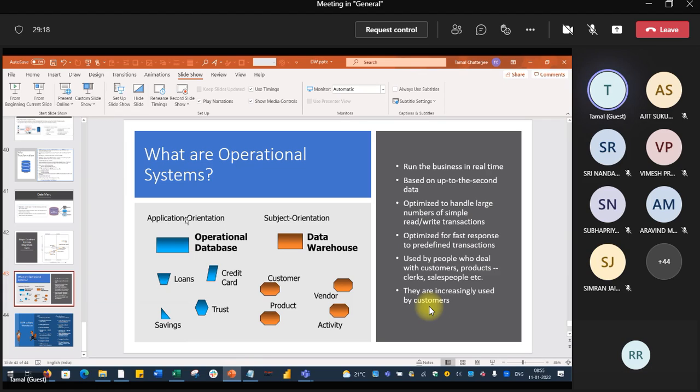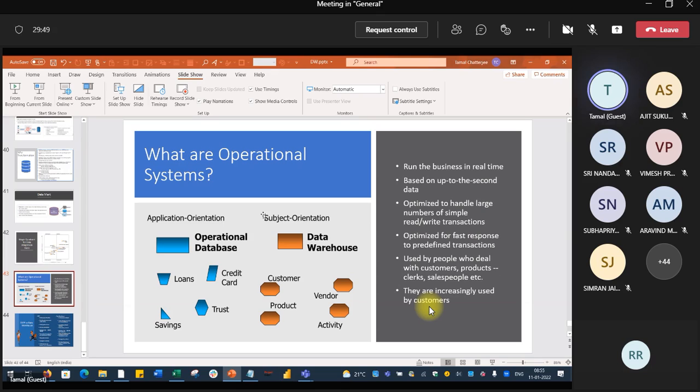These are application oriented, just take the example of a bank. But data warehousing is subject oriented. You have your customer data, vendor data, product data, and the activities and transactions you made, but all historical data. This is subject oriented data, and that is an operational database, which is application oriented.